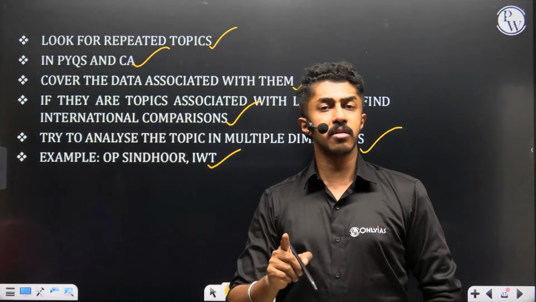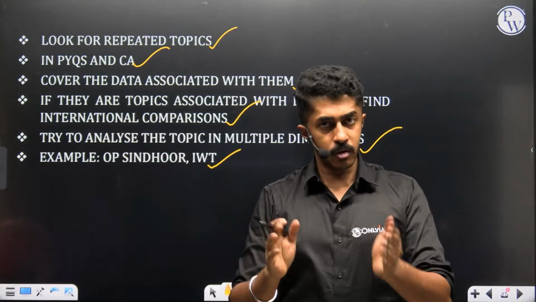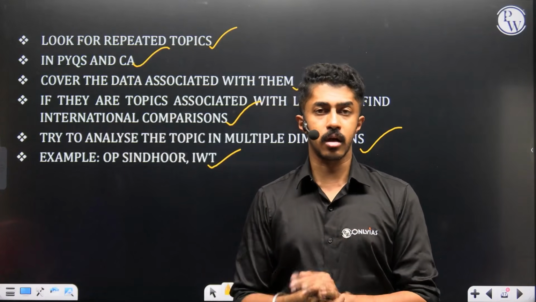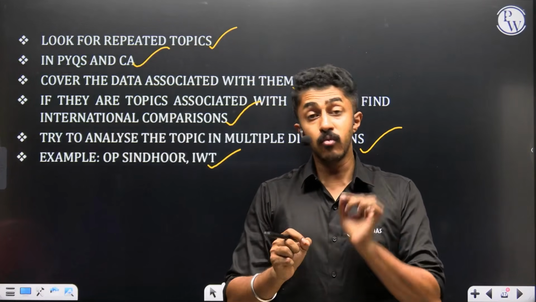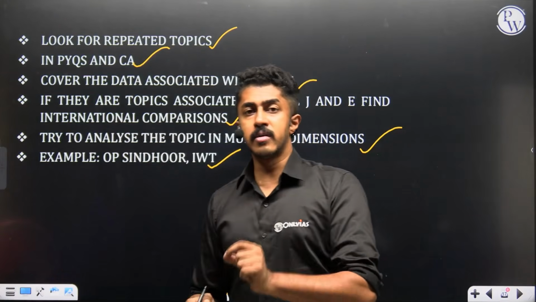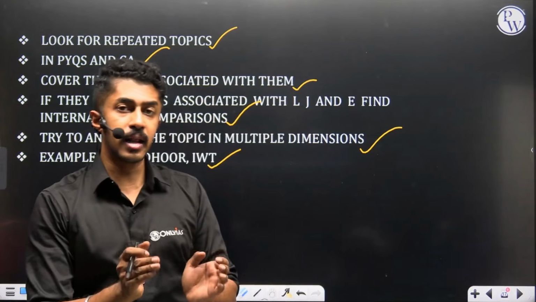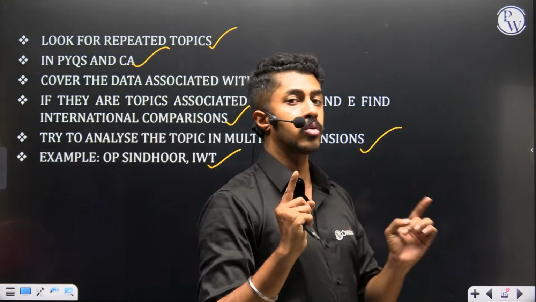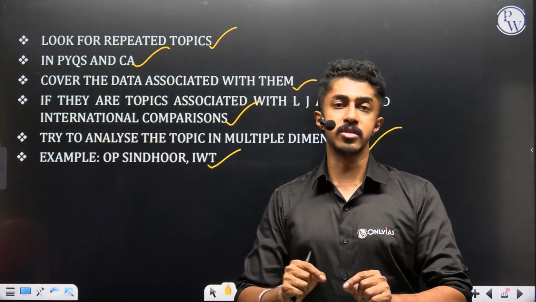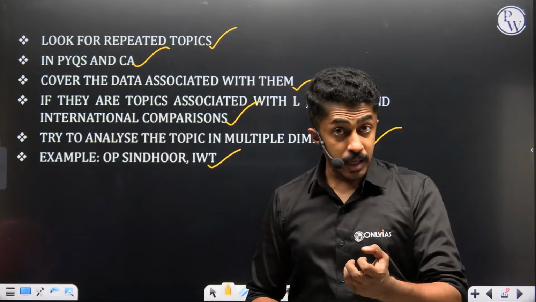So Operation Sindoor and Indus Water Treaty. Yes, we know, we attacked them, we destroyed their terror camps, etc. And then what did we do? One of the most important things that the government of India did was to select a delegation of MPs to go around the world to tell them what happened through Operation Sindoor, trying to get international support.